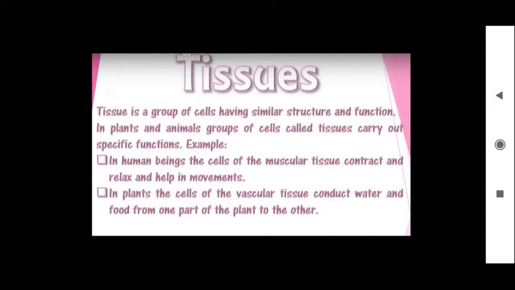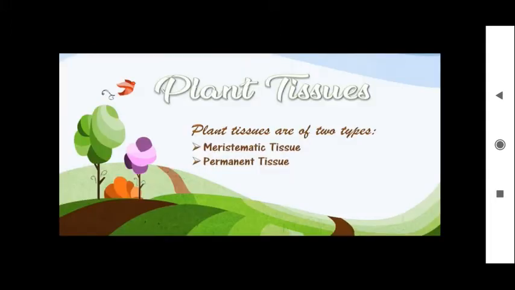For example, in human beings, the cells of muscular tissues contract and relax and help in movements. So this particular tissue helps only in contraction and relaxation. Similarly, in plants, there is a set of cells called vascular tissue, which conducts water and food from one part of the plant to another. So these vascular tissues are mainly concerned with the transportation of food and water. As you came to know, there is some difference between animal tissues and plant tissues. In this video, we are going to learn about plant tissues. In the next video, let us learn about animal tissues.